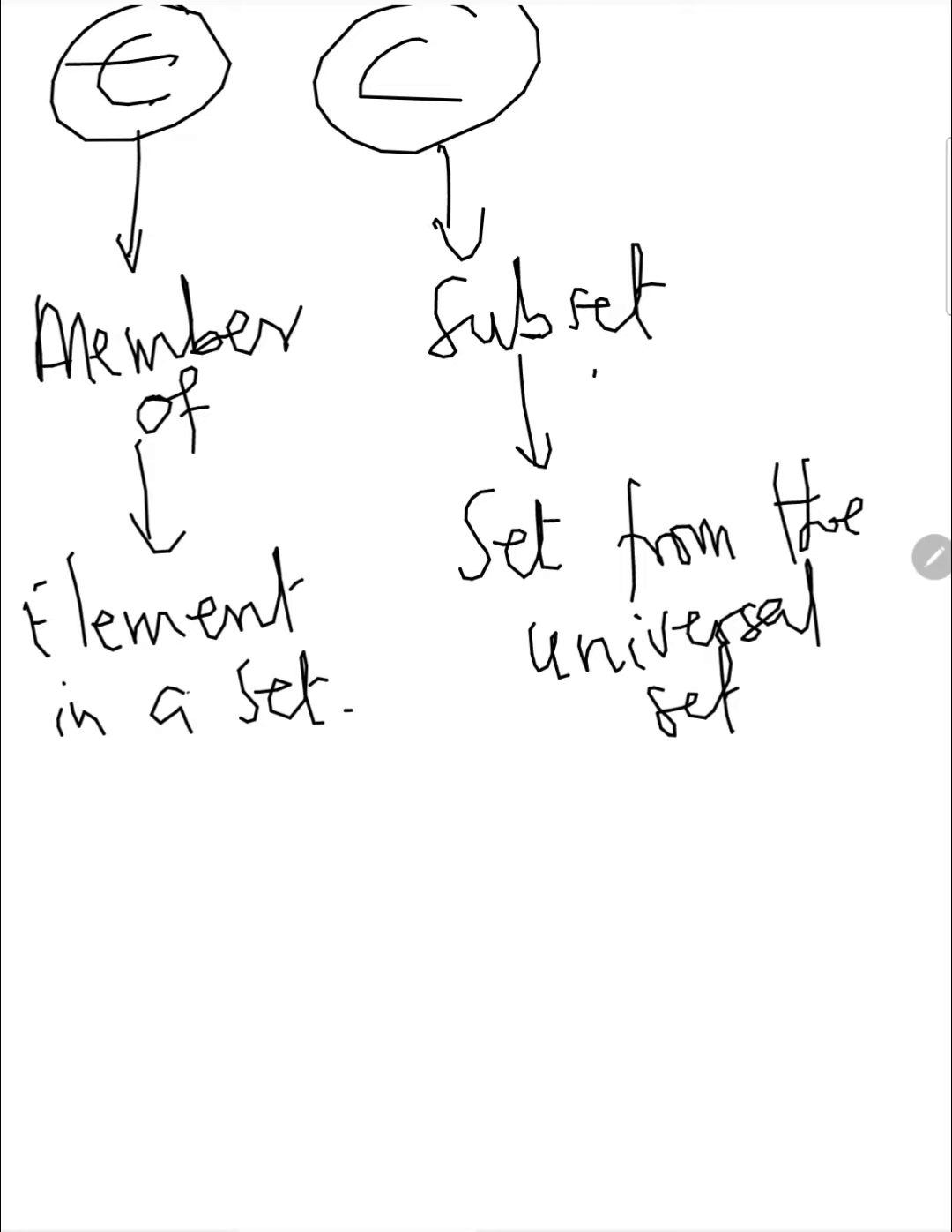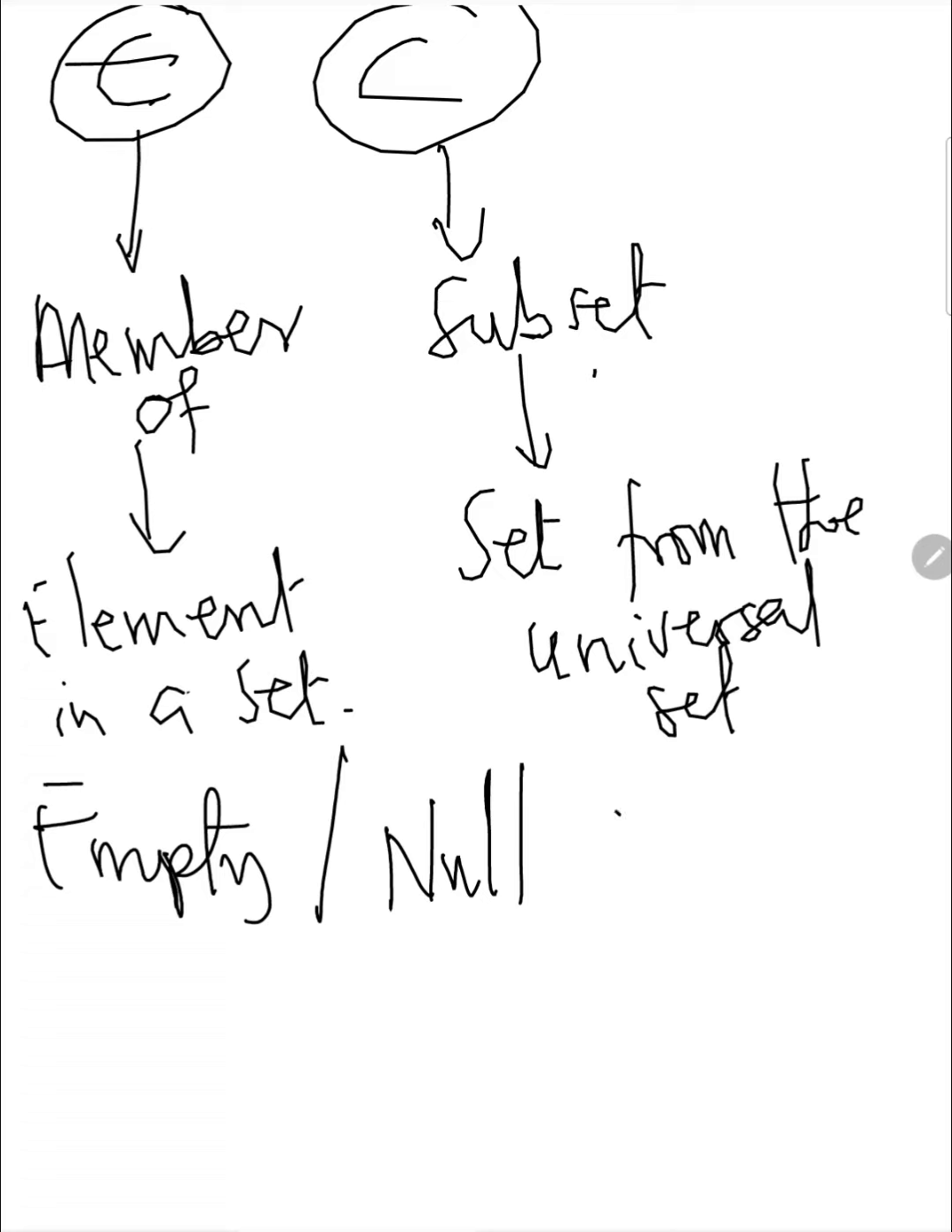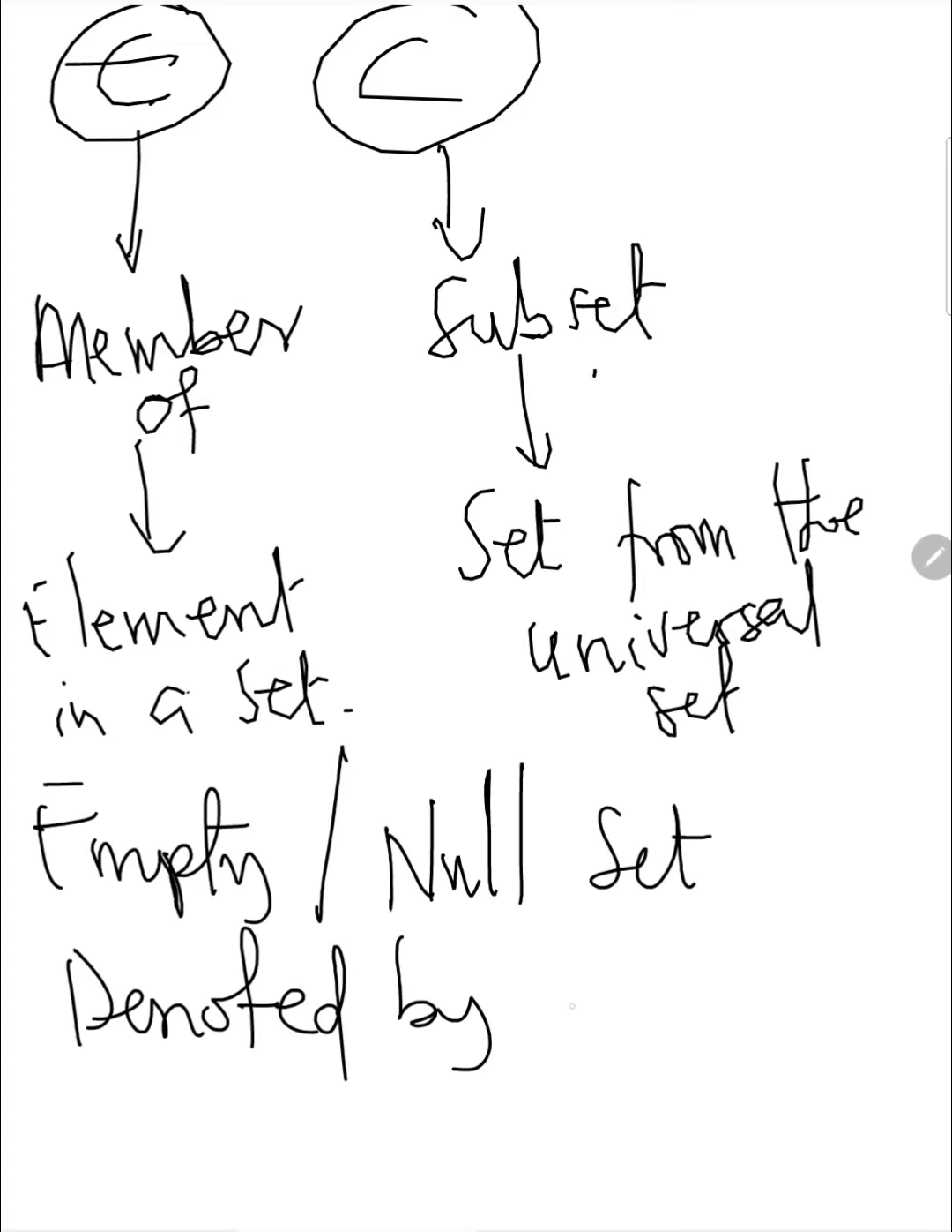Now let's also look at an empty or null set. When we talk about an empty or null set, it is what? Any set that contains no element or no member. So any set that has no member or contains no element is what? An empty set. And how do we denote empty sets? We can use this curly bracket.